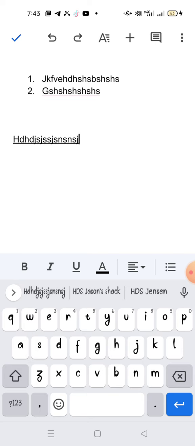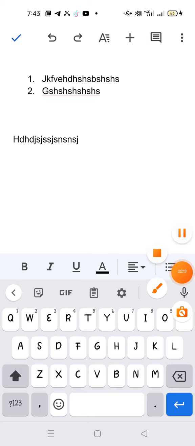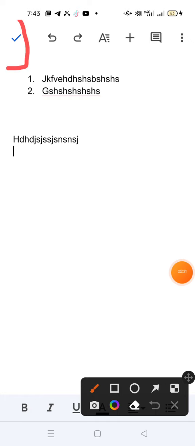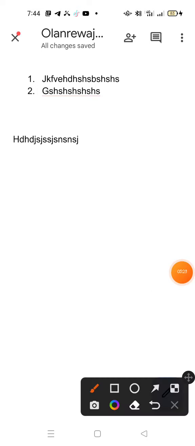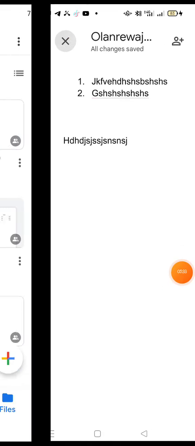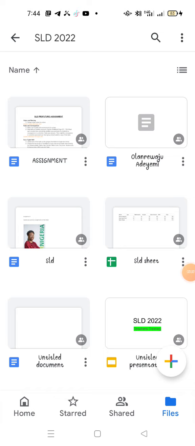After doing all this, then you can come back again to tap on this, which will save the file. So when it saves the file, you can tap on this again, this cross sign, so that's to go back to the folder. So in this folder, this is what you'll be having. So whoever taps on that link now will see all this.